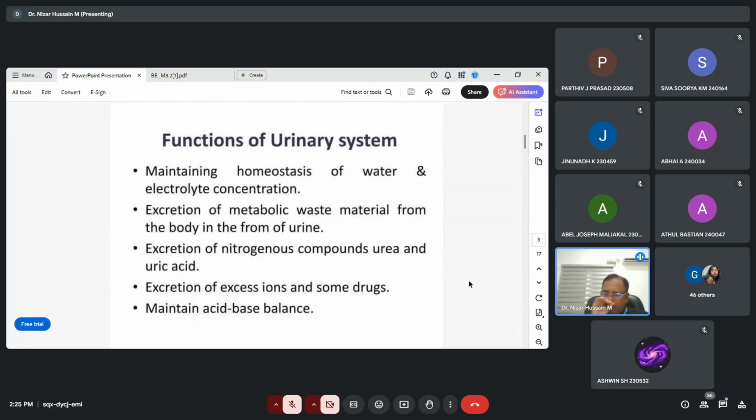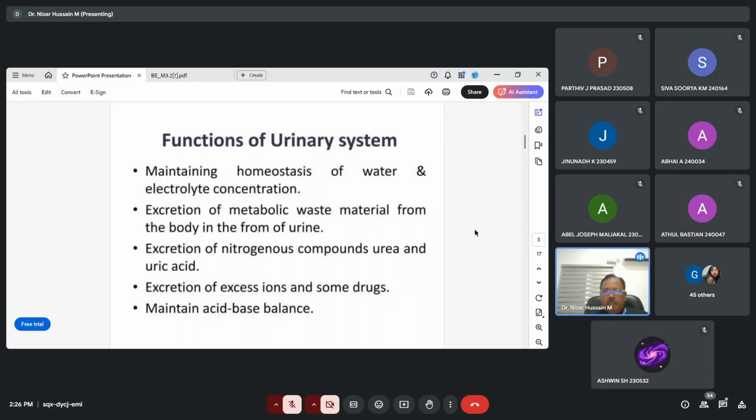And excretion of excess ions and some drugs. If you are taking some drugs, because of the metabolic actions there is some waste material, and this will come out from the body through our urine, and this is the excretion of excess ions and some drugs. And maintaining an acid-base balance. This is also another important function of the urinary system.